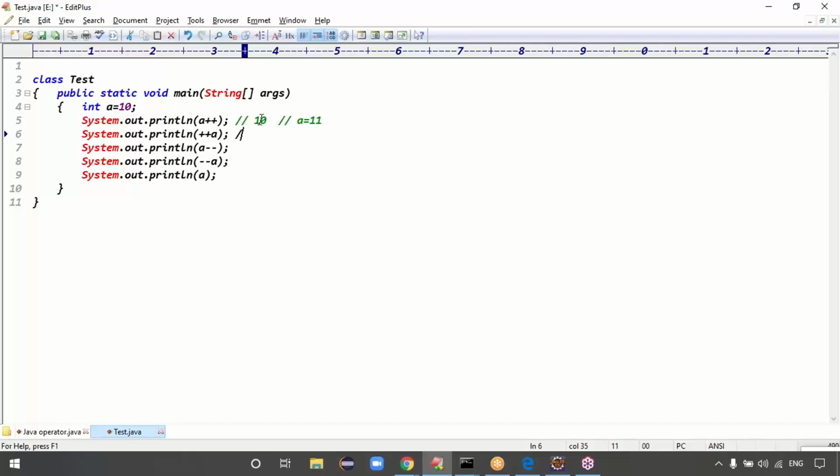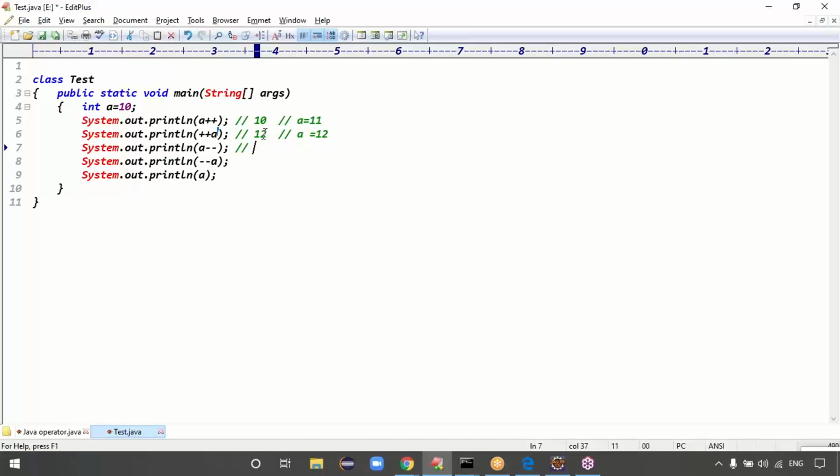Exactly. What is the second line output? The output is 12, because previously a was 11. Now plus plus a means pre-increment. A becomes 12, and the a value here is also 12.